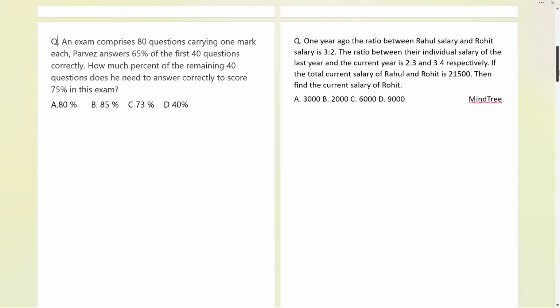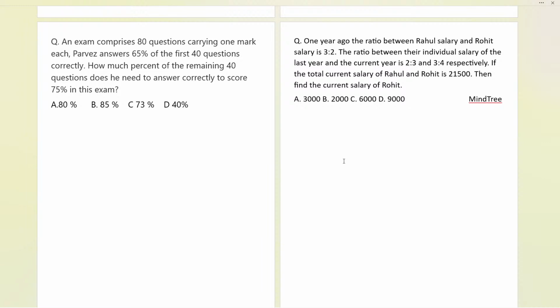Okay, so let us begin solving this question. The question says that an exam comprises 80 questions carrying 1 mark each. Parvez answered 65% of the first 40 questions correctly.